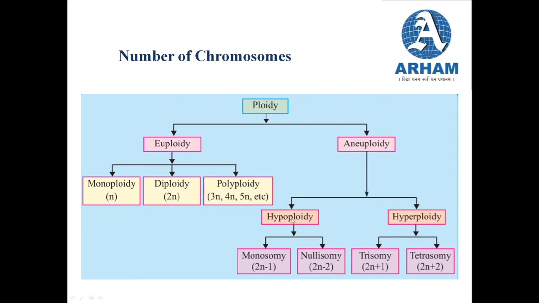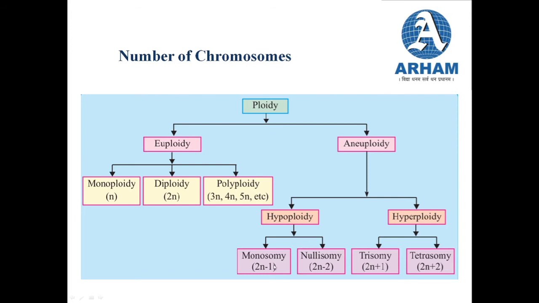So hypoploidy is further divided into two categories: monosomy and nullisomy. If there is deletion of one chromosome, the condition is called monosomy, and if there is deletion of two chromosomes, then it is nullisomy.